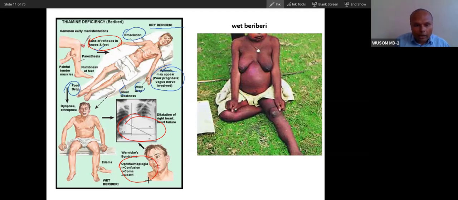And here you can see, in an alcoholic patient you will see Wernicke syndrome: confusion, coma and death, confusion, and then ataxia, and then ophthalmoplegia and death. These are the presentations you will see in thiamine deficiency. So you can see a real patient with wet beriberi here.